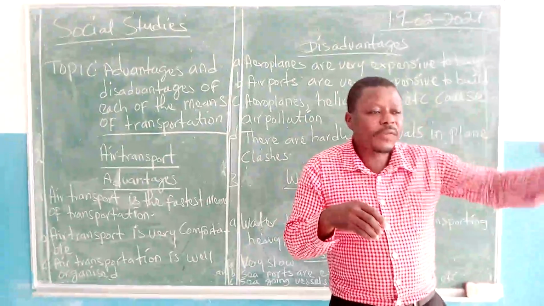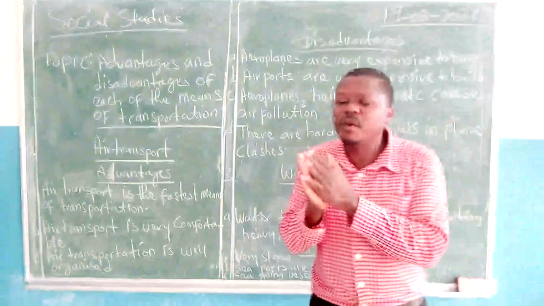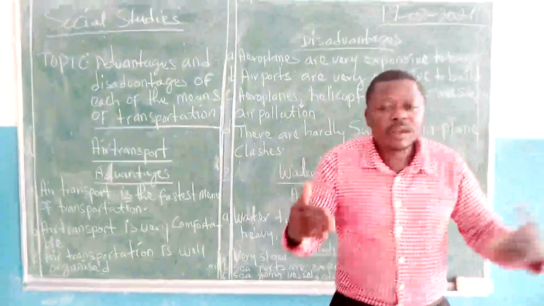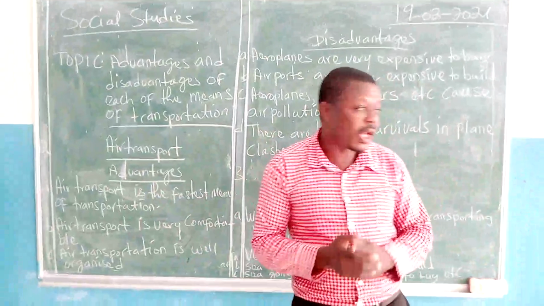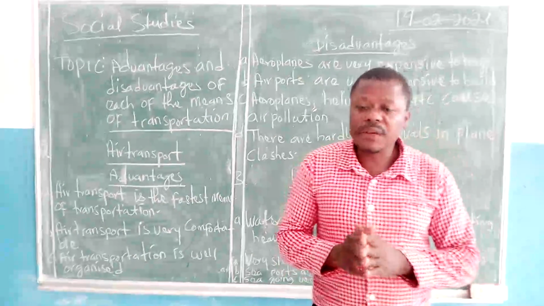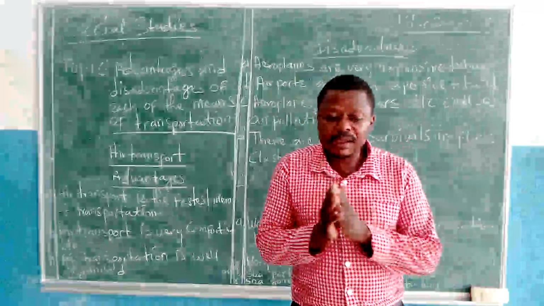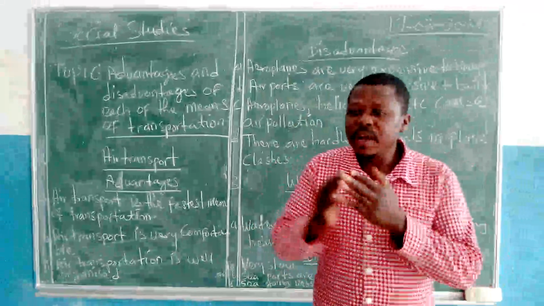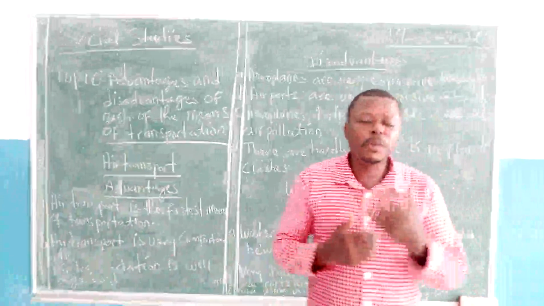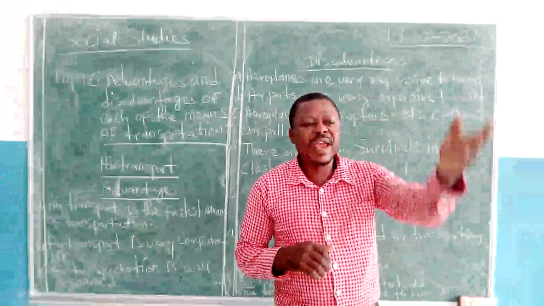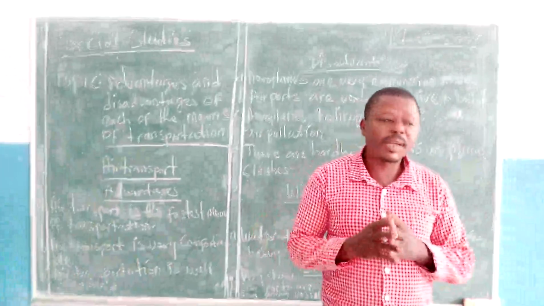So in our next class, we shall be looking at traffic problems in the UK. How are there traffic problems in the UK, and what is the government of the United Kingdom doing to resolve the problems of traffic? I hope you have your Geography Success books at home with you. Please study at home, so that when we get to the next lesson in social studies, it will be just some sort of revision, because when you read ahead, things become easy for you to assimilate.